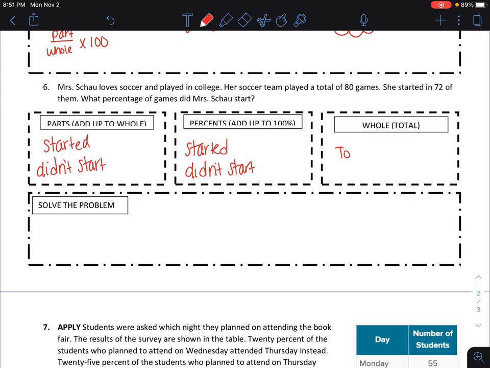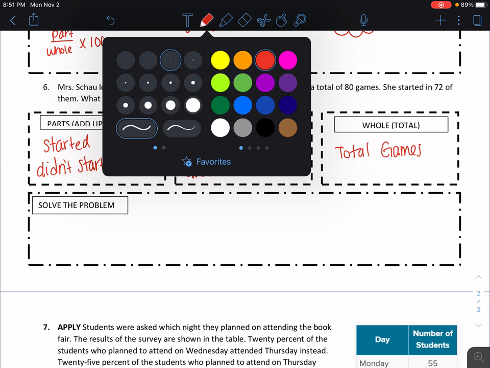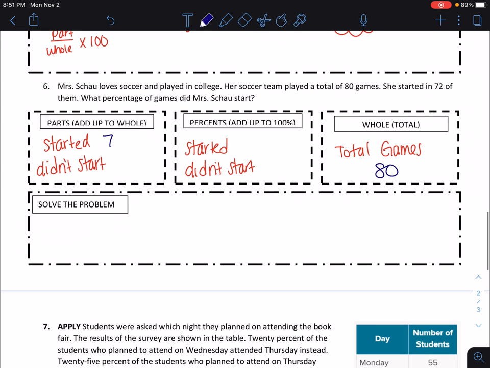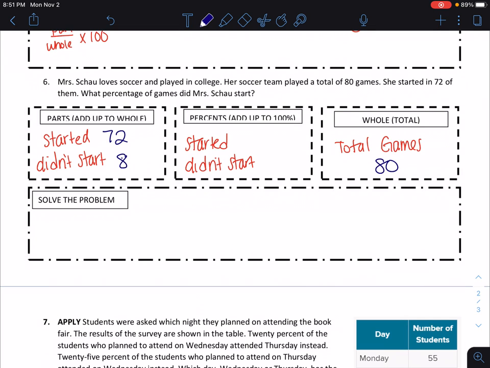And then I've got total games. They played 80 total games. She started in 72 of them. So she didn't start in 8. What percentage of games did she start in?